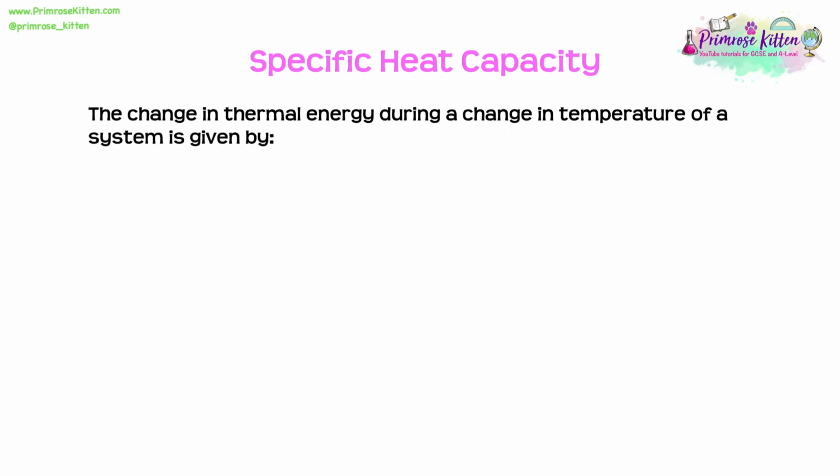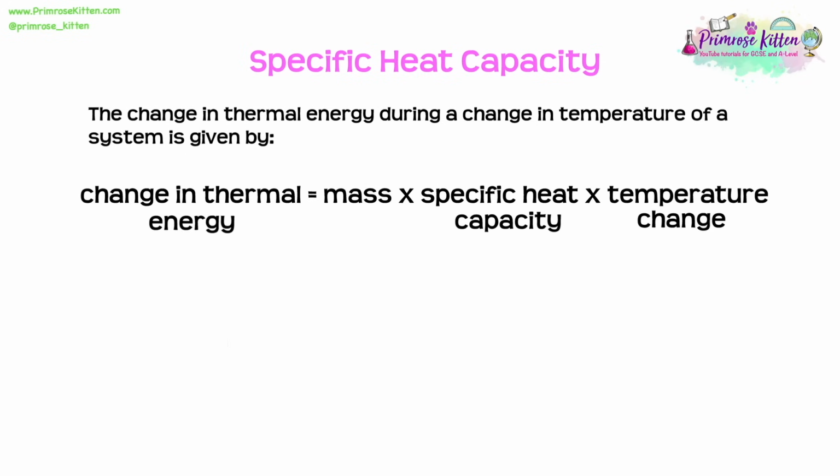We need to know this equation, which enables us to find the change in thermal energy of a system. So the change in thermal energy is equal to the mass times the specific heat capacity of the material times the temperature change of the system. As always, we might find it easier to use the symbols for this. Here though, we're going to see a triangle, which is known as the Greek symbol delta. So we've got delta E equals m times c, that's specific heat capacity, times delta theta.